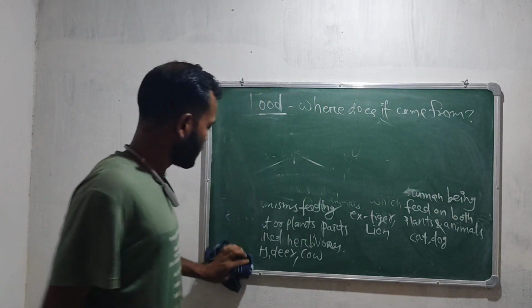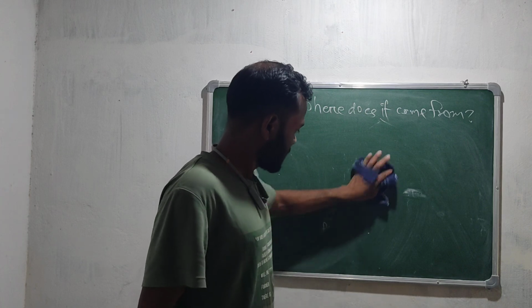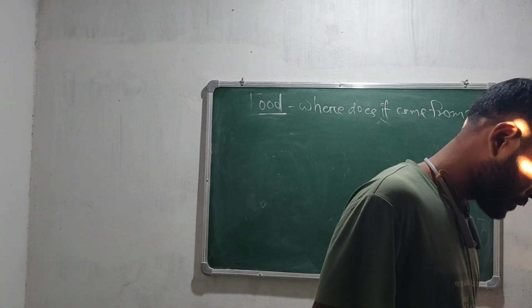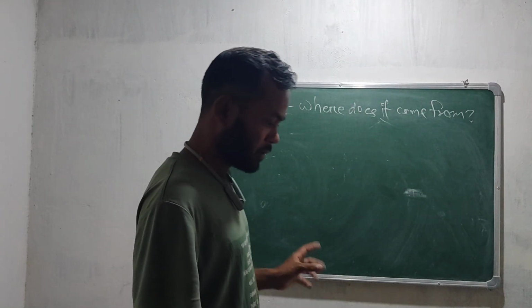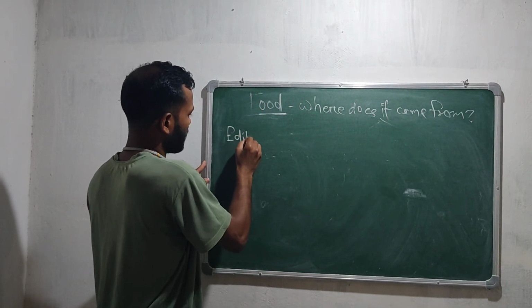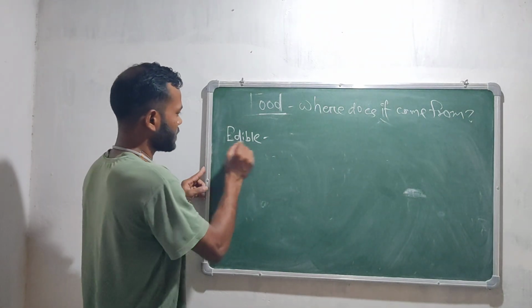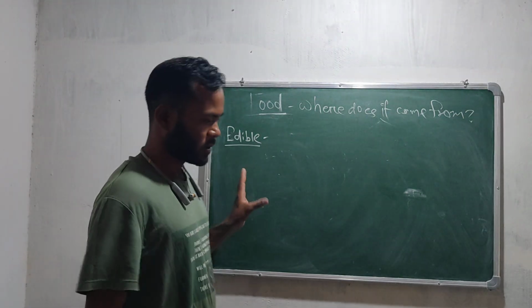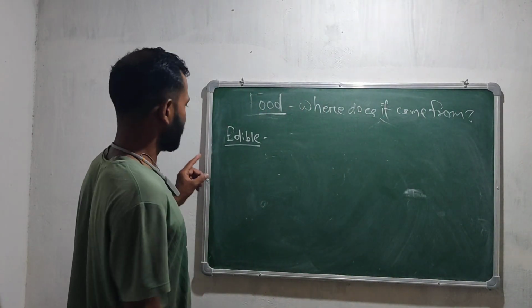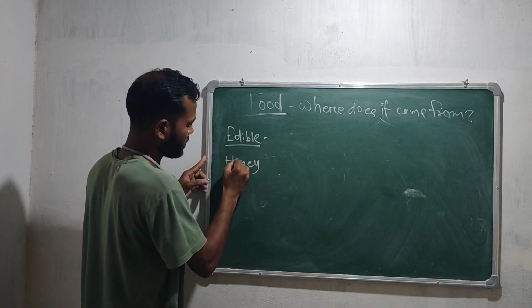Then we move to another topic. What is the next topic? Just wait. There are some keywords in this chapter, like edible. What is edible? We will discuss these keywords later. The main thing is we first discuss honey, and then we will discuss the keywords.